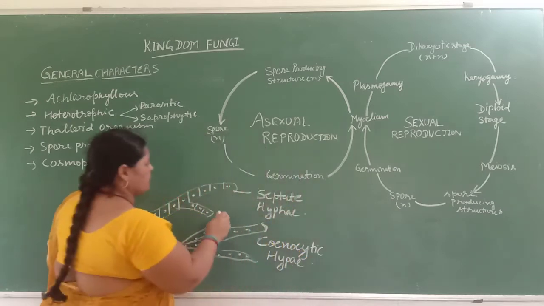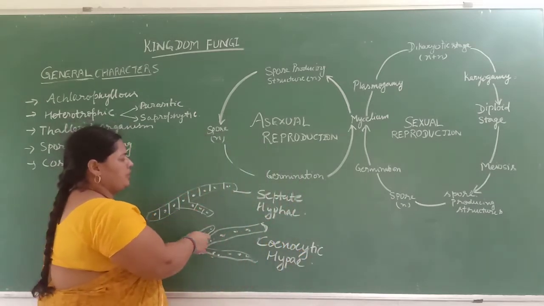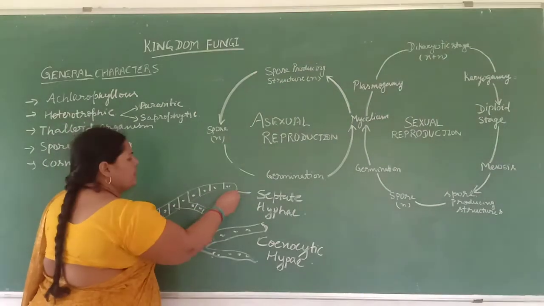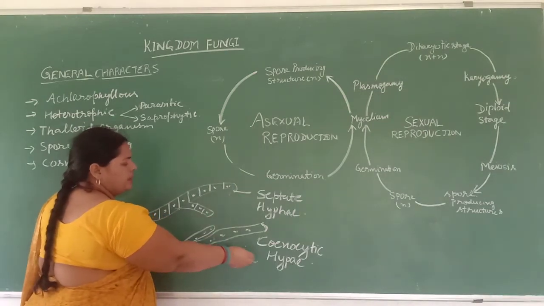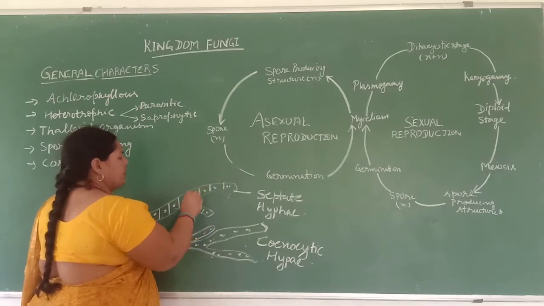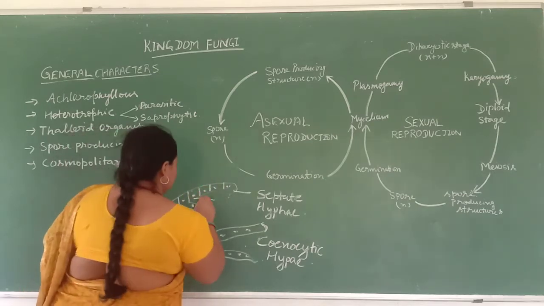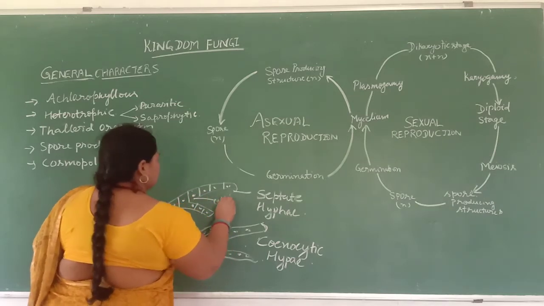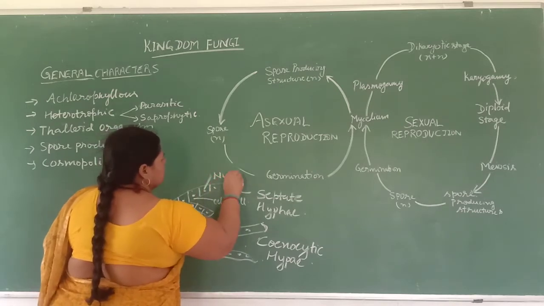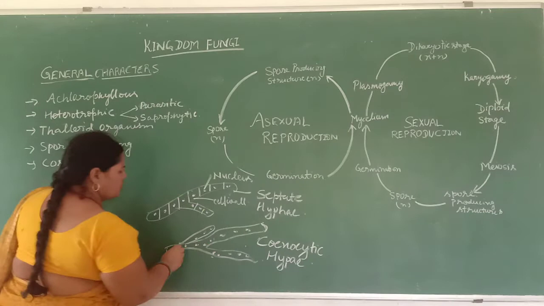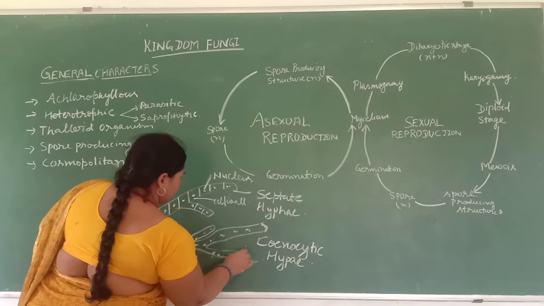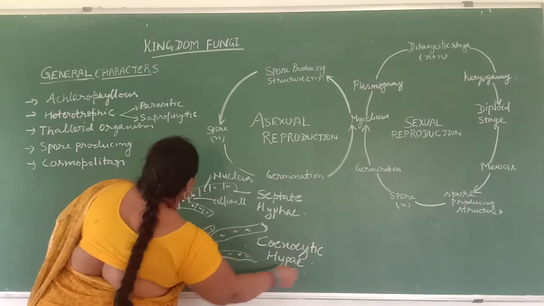So students, you can say the hyphae are divided into two different groups found in the fungus. The first is septate hyphae and the second is coenocytic hyphae. Septate hyphae are divided into parts by a cell wall, and each part has a nucleus. And there is no division by septa in this one, the nuclei are scattered and there is no division. This is called the coenocytic type of hyphae.